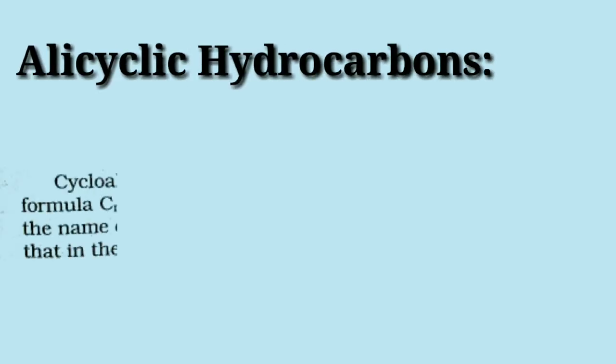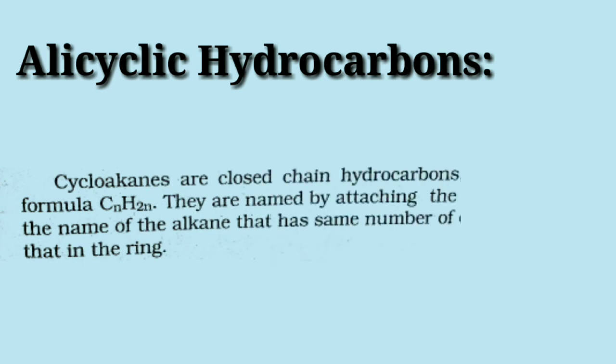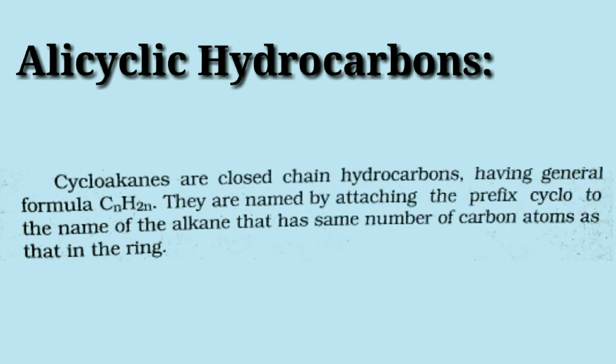Next is alicyclic hydrocarbons. Cycloalkanes are closed chain hydrocarbons having the general formula CnH2n. They are named by attaching the prefix cyclo to the name of the alkane that has the same number of carbon atoms as that in the ring.